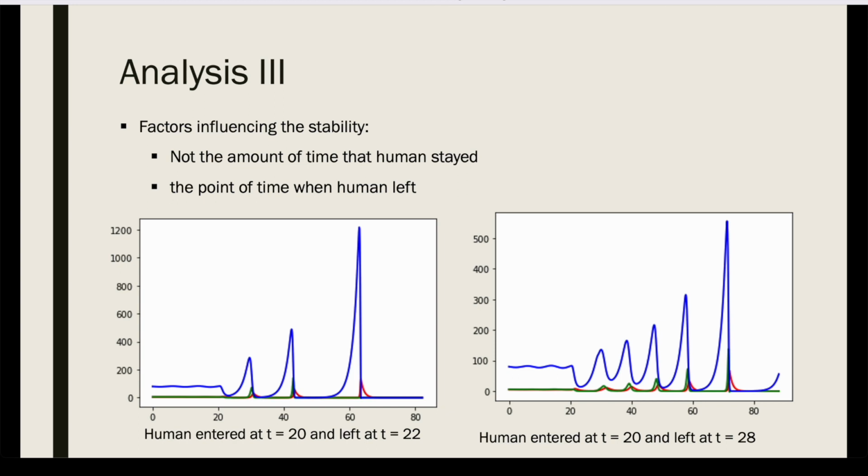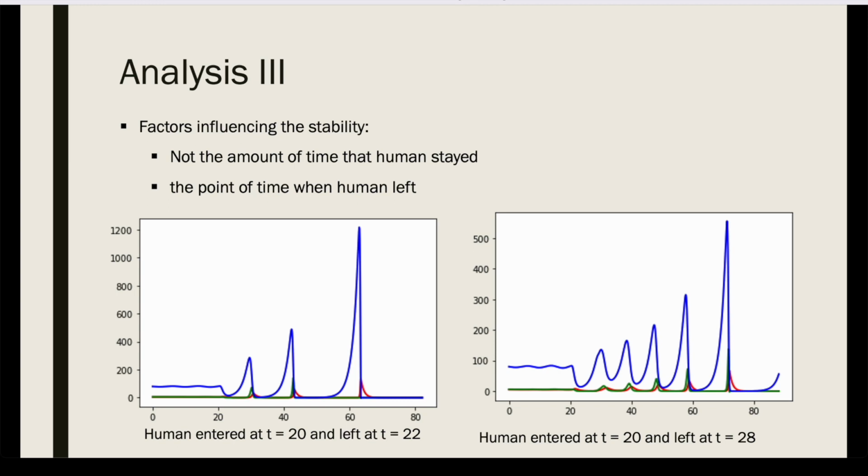We also simulated more rounds, and it's interesting to see that when humans left at t equals 28, the system actually survived longer, and there are more oscillations, which probably means the ecosystem is more stable than when humans left only 2 time units after they came to the system.